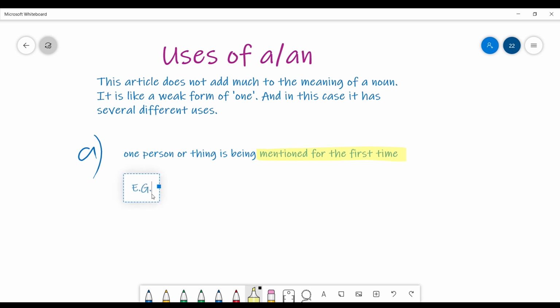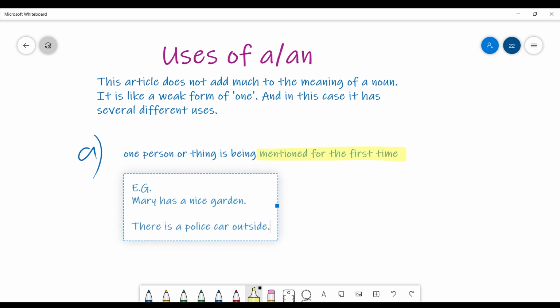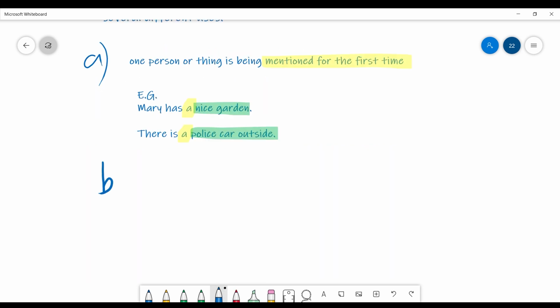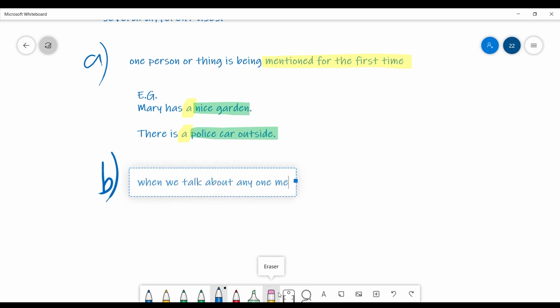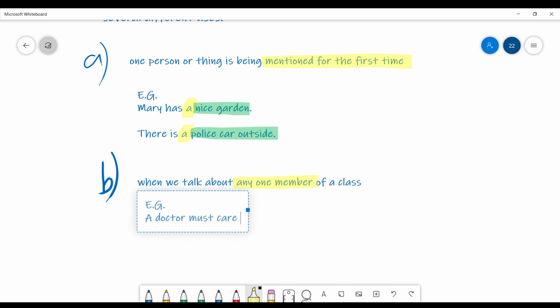Okay? Again, let's look at the example sentences. Mary has a nice garden. A nice garden, or there is a police car outside, mentioning those for the first time and using article a. Case B. When we talk about any one member of a class, for example, a doctor must care about people. In this case, we have in mind any doctor, therefore we are using article a again.